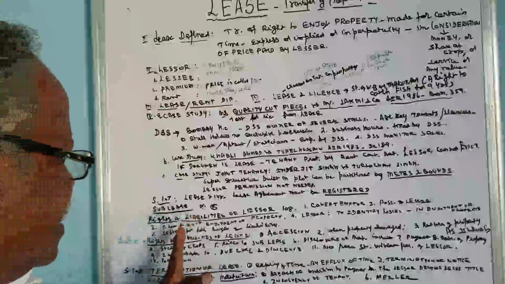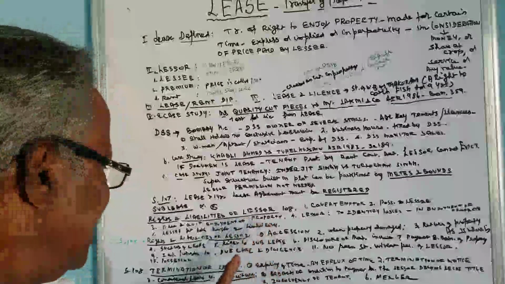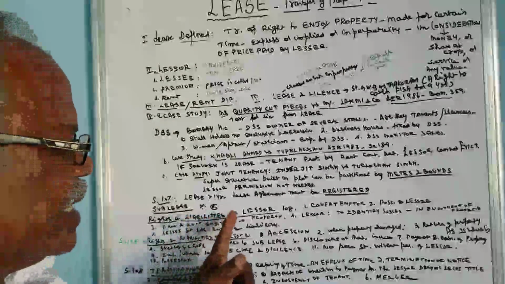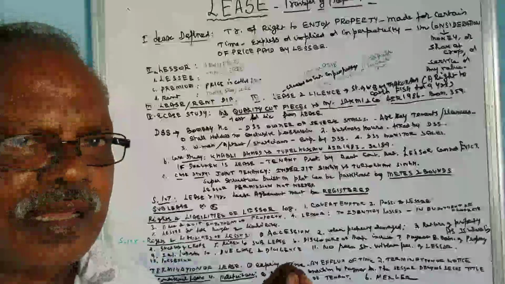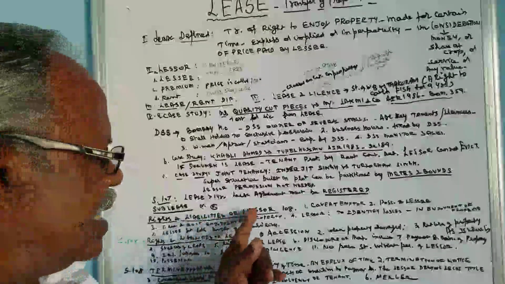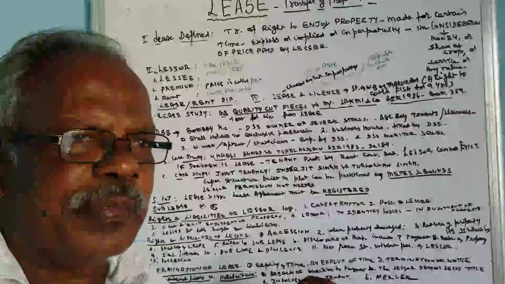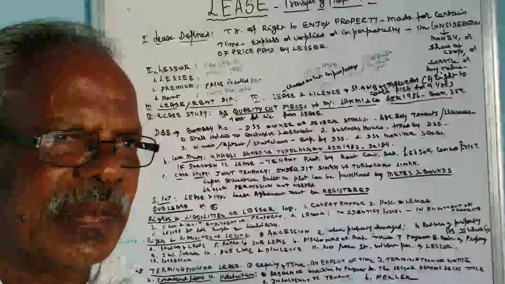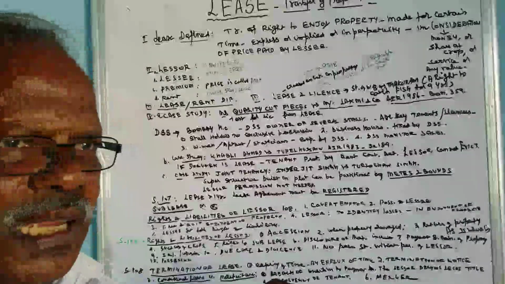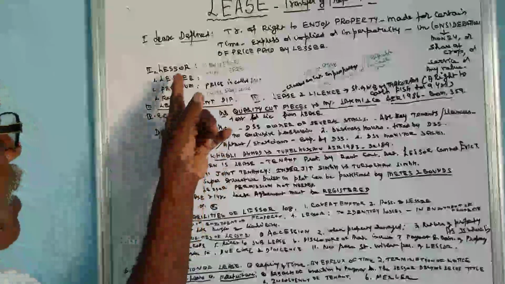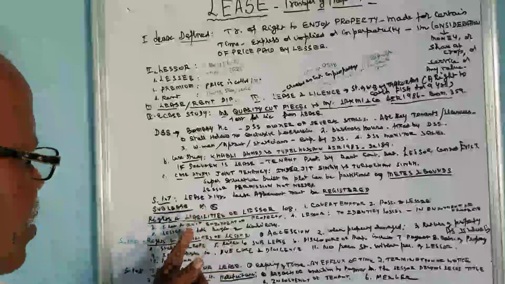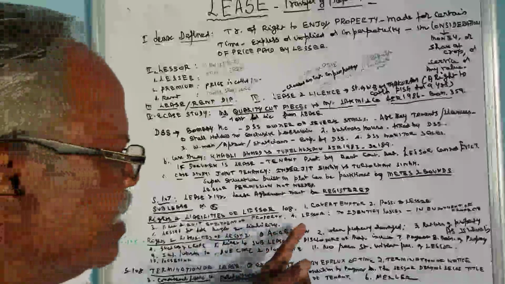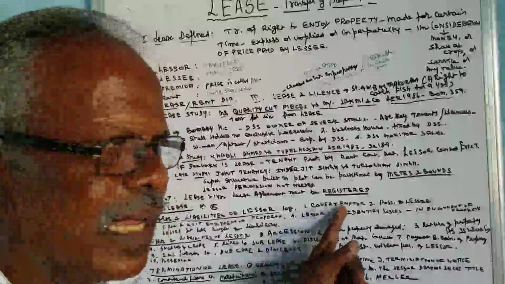Then we will see the rights and liabilities, section 108. Rights and liabilities of the lessor. Lessor means the owner or the person who gives the property for the enjoyment of another, that is to the lessee. So the rights and liabilities of the lessor, that is caveat emptor.